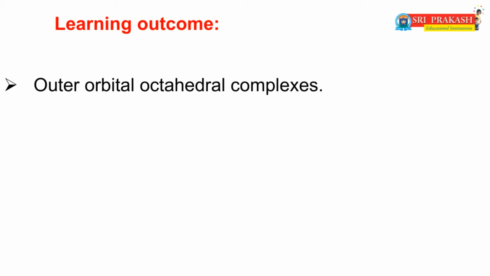Dear friends, in the last session you already learned about inner orbital or low spin octahedral complexes with examples. Now, in this session, we will discuss outer orbital or high spin octahedral complexes with examples.